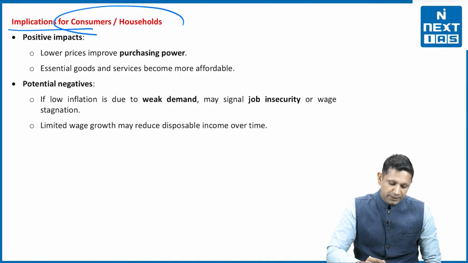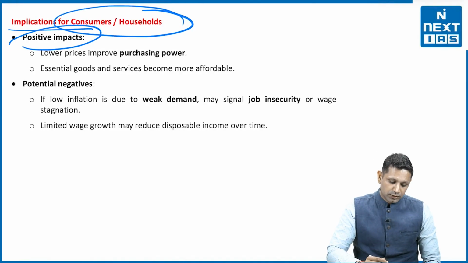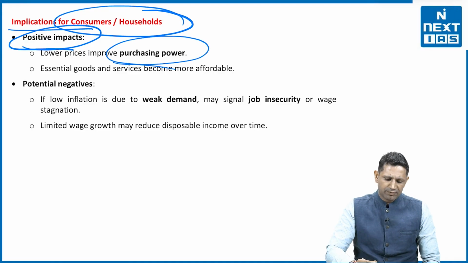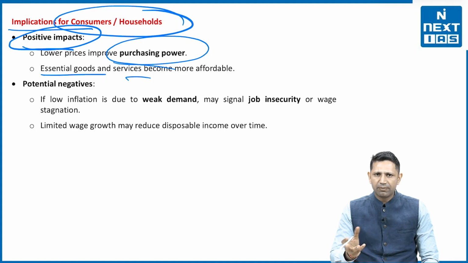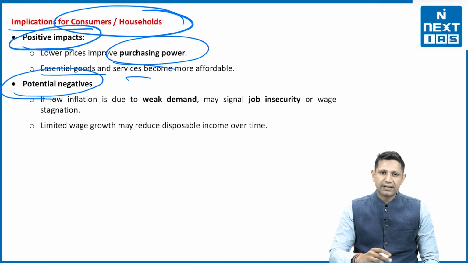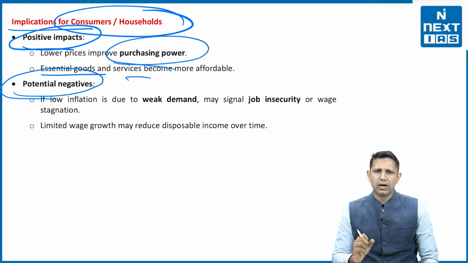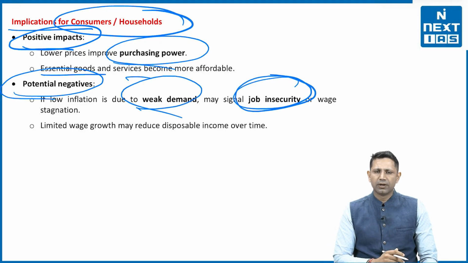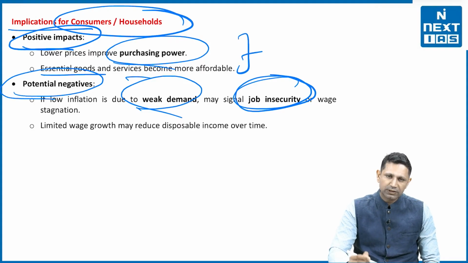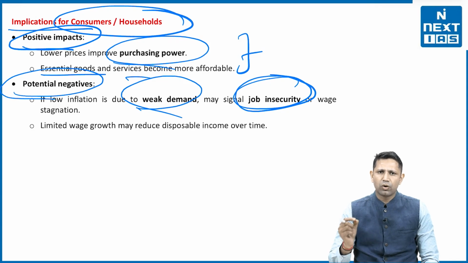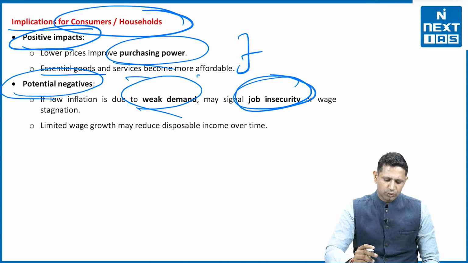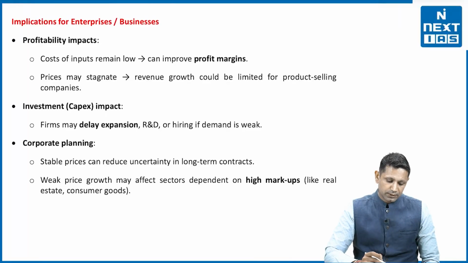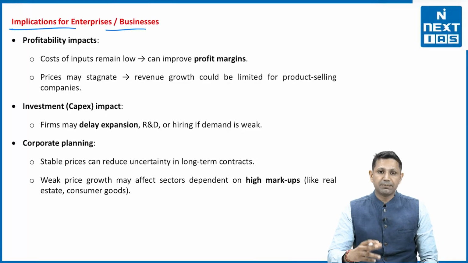Next thing is implication for the consumers and households. So for the households, the positive impact is that their purchasing power will increase. The essential goods and services will become affordable. The potential negative is that if it is due to weak demand, then it may signal job insecurity. तो अगर weak demand हुई तो job insecurity होगी. हाँ, अगर oversupply की वजह से, if oversupply is the cause for low inflation, then it is good for the consumers also.